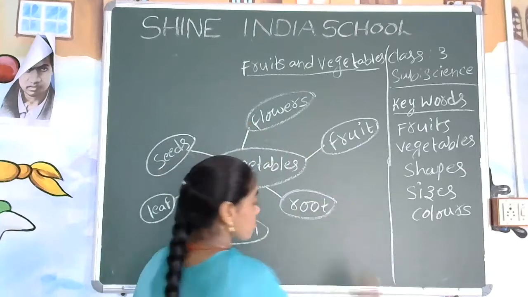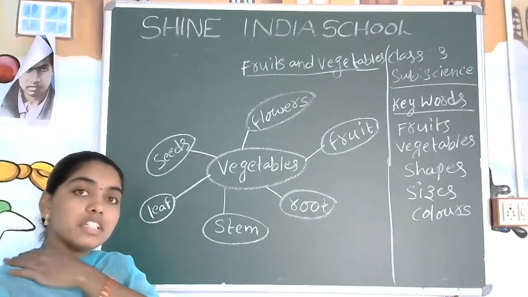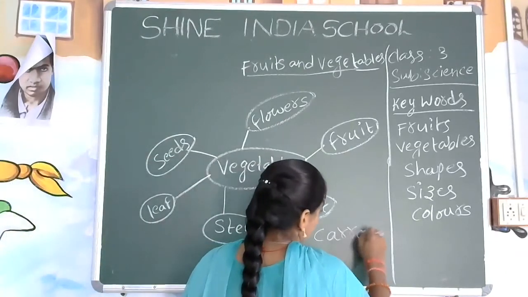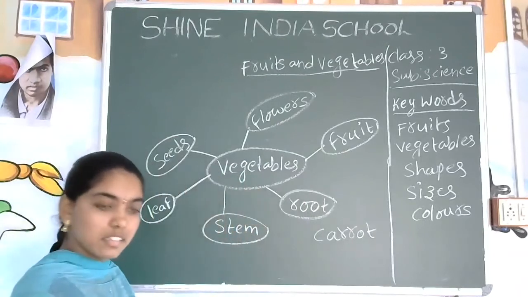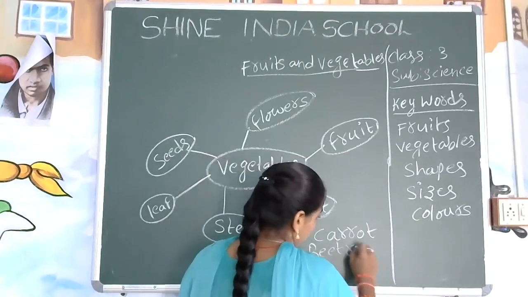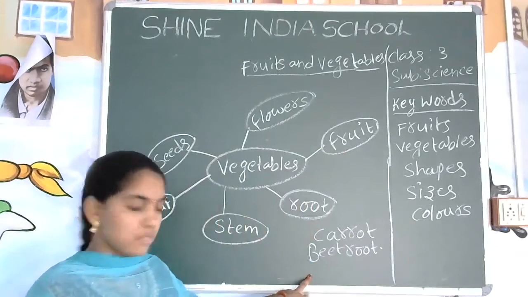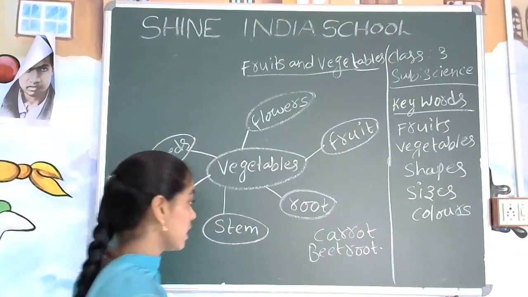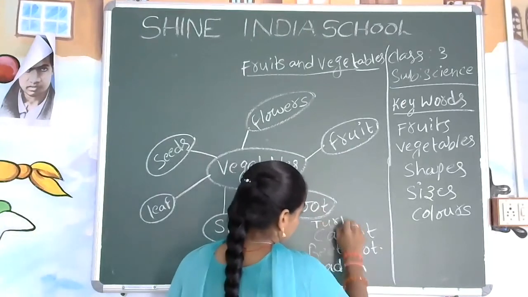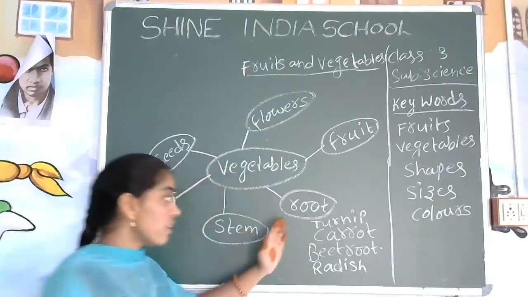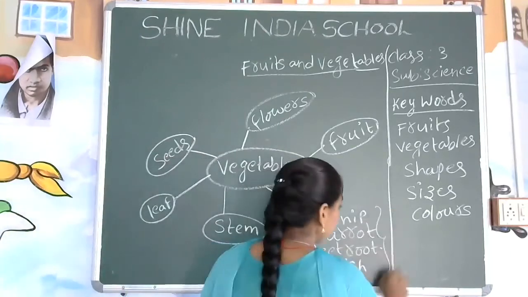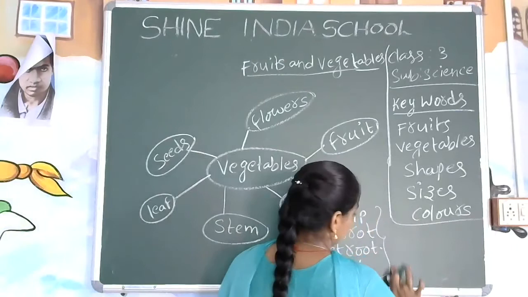First of all, root. Tell me some root vegetables we have seen, which you have eaten also. Yes, everyone knows, that is the carrot. What is the color of the carrot? Yes, orange. And are there any seeds? No seeds. Beetroot, what is the color? Yes, it is pink. Next, radish, turnip. These are the 4 root vegetables which do not have seeds.